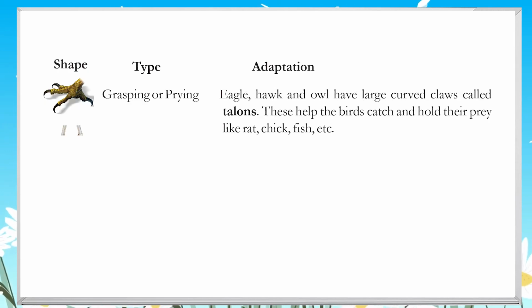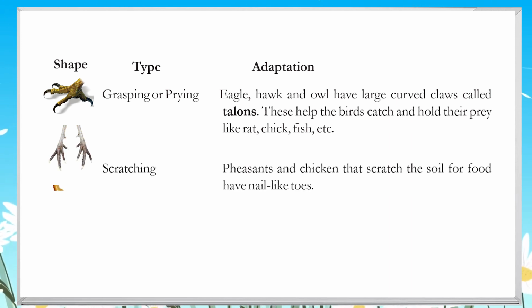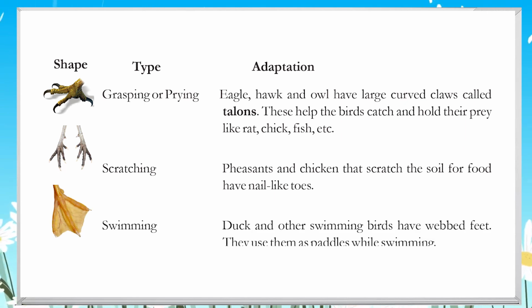Grasping or prying. Eagle, hawk and owl have large curved claws called talons. These help the birds catch and hold their prey like rat, chick, fish, etc. Scratching. Pheasants and chicken that scratch the soil for food have nail-like toes. Swimming. Duck and other swimming birds have webbed feet. They use them as paddles while swimming.